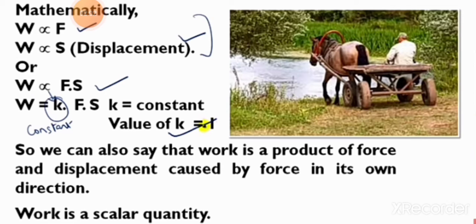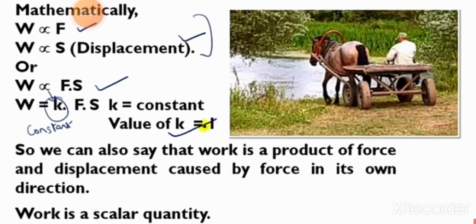Mathematically, we will observe that work is directly proportional to the force and also work is directly proportional to the displacement. Or we can write work is directly proportional to the force into displacement.